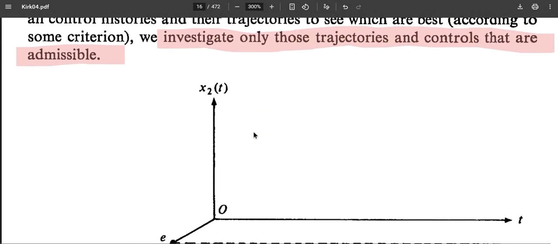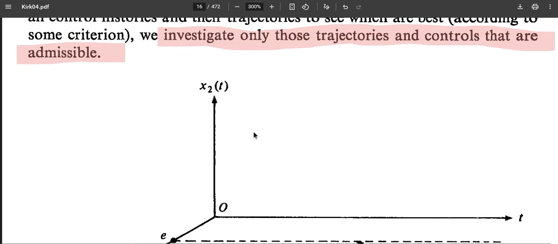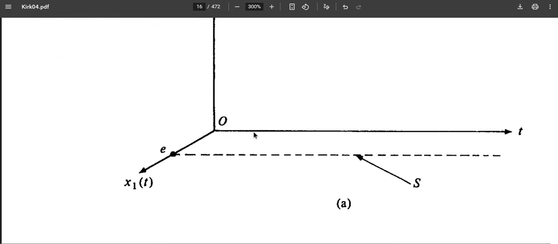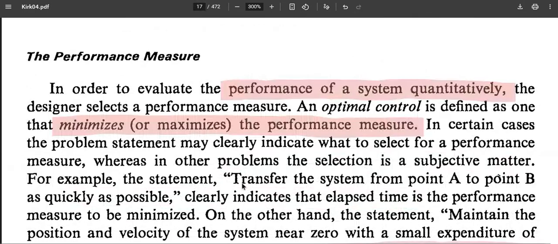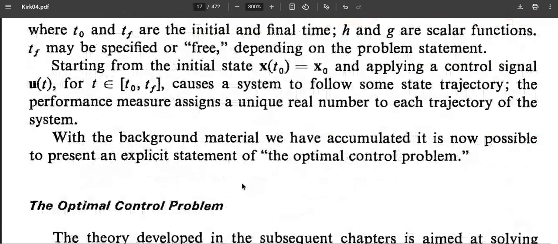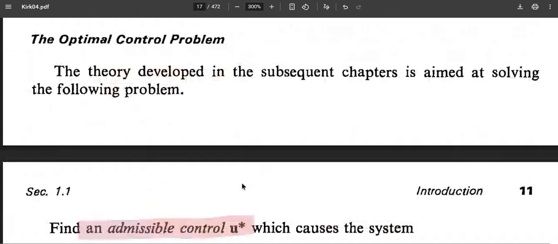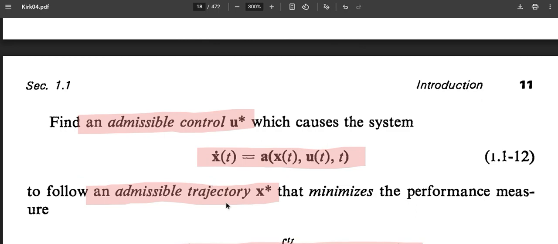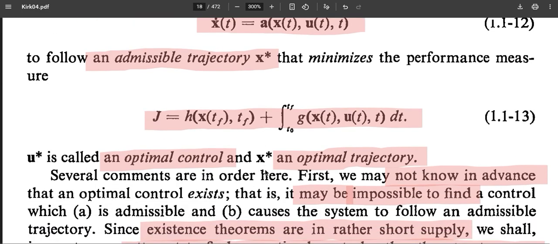So admissibility is a key concept here, which, instead of searching through the whole space, constrains the space where the optimal control has to be searched. We will slowly introduce that, because instead of the whole space, this is an admissibility area where the optimal control really lies. So optimal control has been defined: to find an admissible control and an admissible trajectory which minimize this criterion is called an optimal control and optimal trajectory.